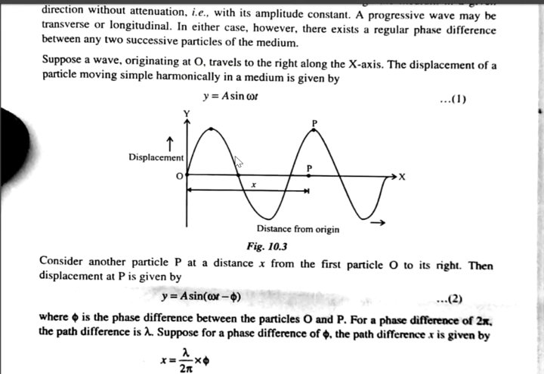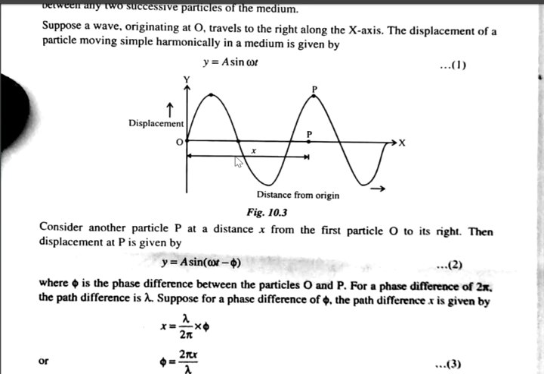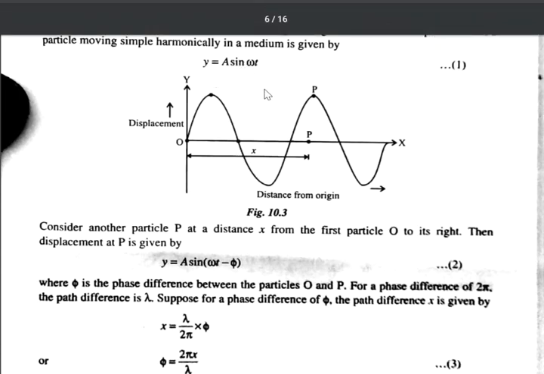Suppose a wave originates at point O. Look at the figure. Suppose a wave originates at point O, travels to the right along the x-axis, as shown in the figure. The displacement of the particle moving simple harmonically in a medium is given by y is equal to a sin omega t. It represents simple harmonic vibration. Look at this figure. There is a wave traveling along the x-axis. O is the origin from where the disturbance is generated.